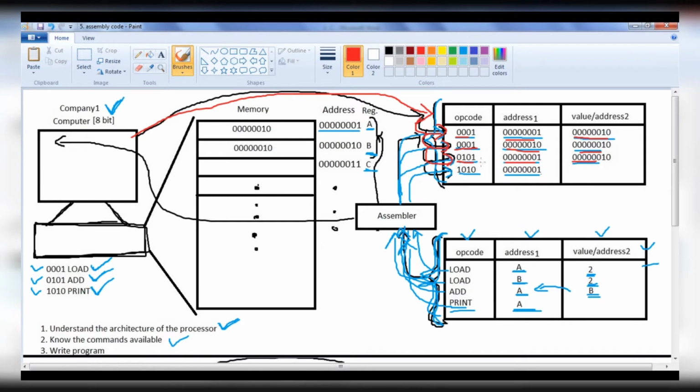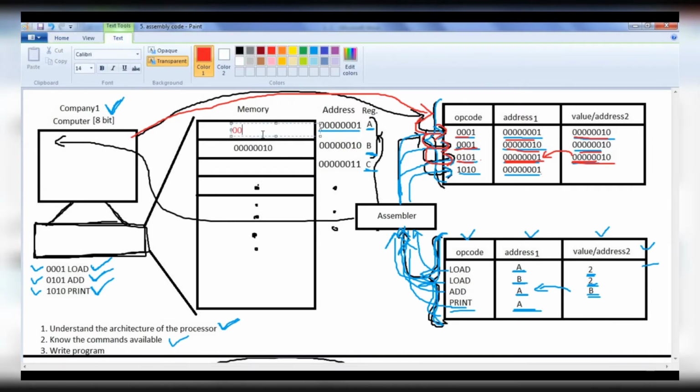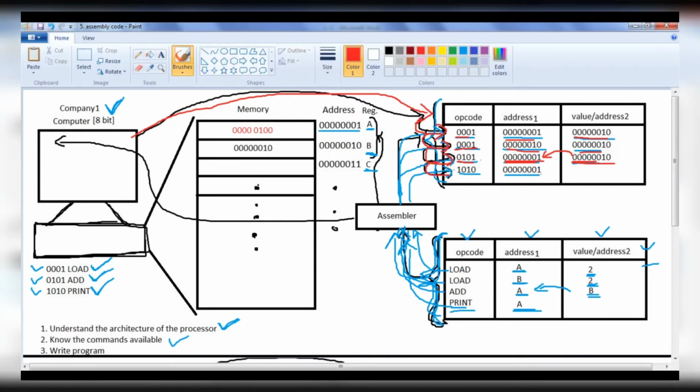Then computer moves or processor moves to the next instruction and performs the operation. We have told it to add value at this register, value at this register. So it adds both of these values and puts the result in the specified register or the address, and the result will be 00000100, that is actually 4. Then computer moves to the next instruction and executes that. We are telling the computer to print a value at this address.